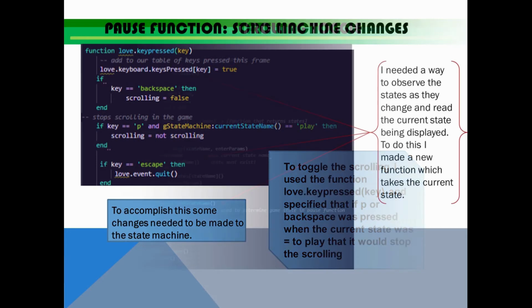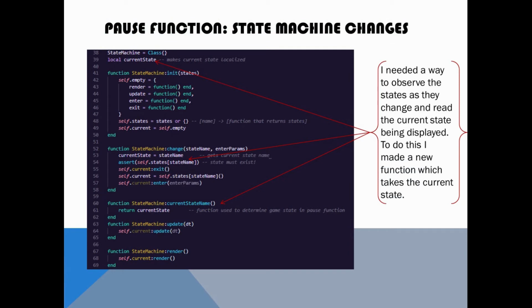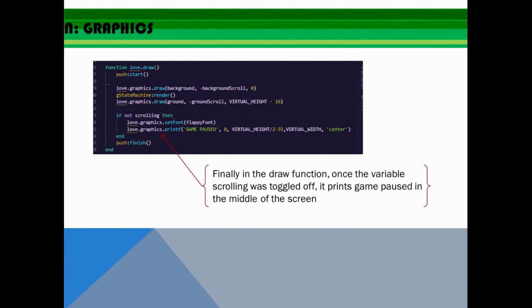I needed a way to observe the states as they change and read the current state being played. To do this, I made a new function which takes the current state. Finally, in the draw function, once the variable scrolling was toggled off, it prints "game paused" in the middle of the screen.